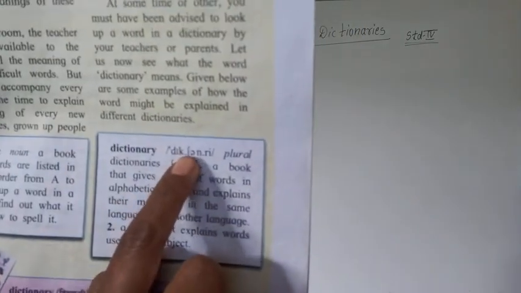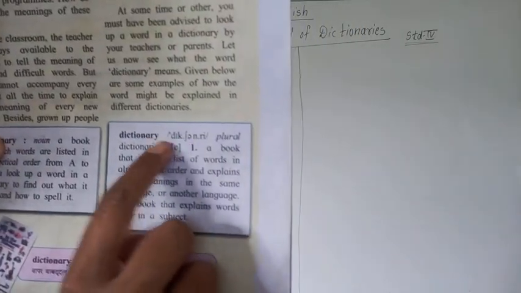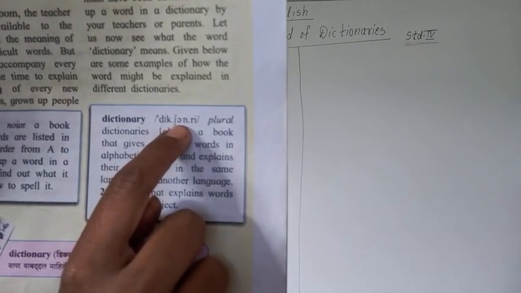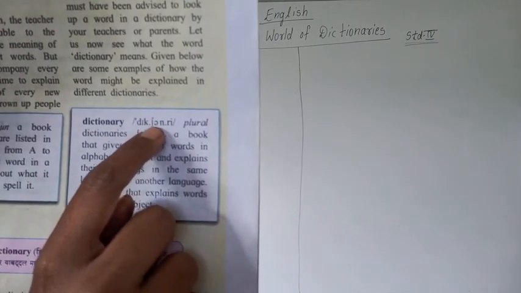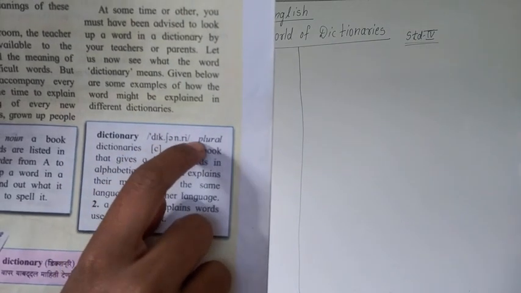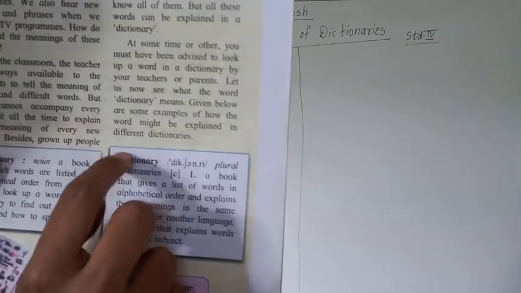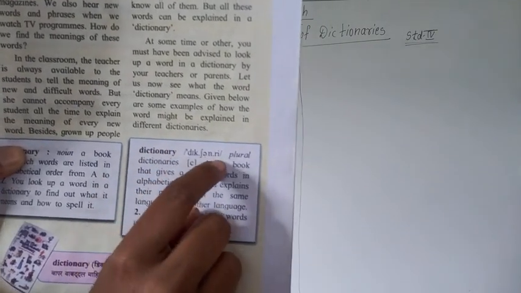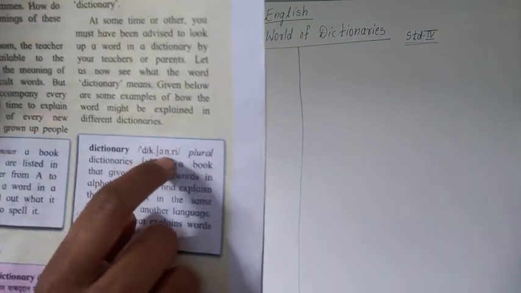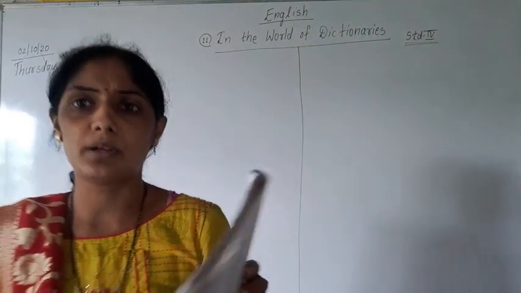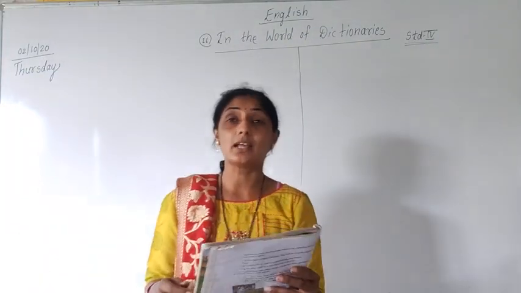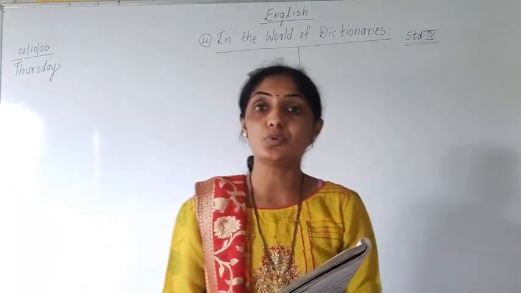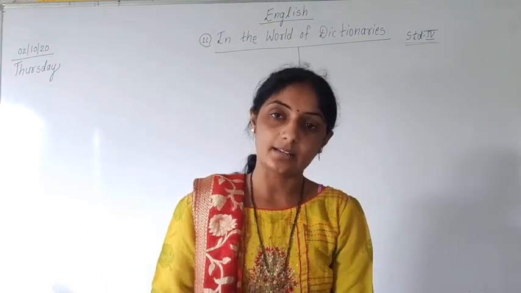Can you see this picture? Now dic, D-I-K, dic, then shun, and the last one is re. Diction, okay. Now this is phonics. You should know it, phonics. If anyone is taking your phonics classes, please go for phonics classes. That will help you to spell words correctly.